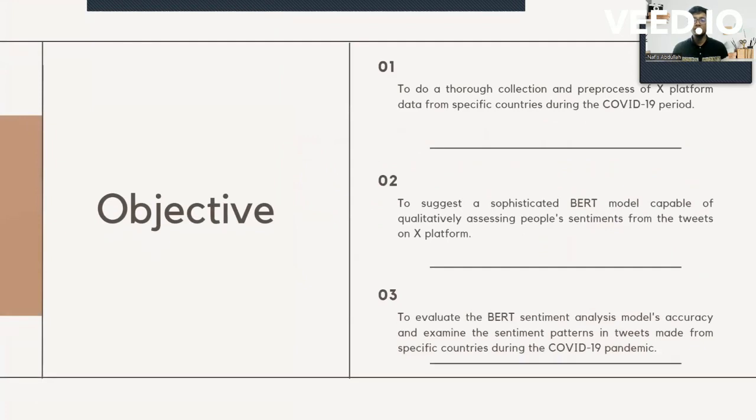So let's see the objectives. Number one is to do a thorough collection and pre-processing of X platform data from specific countries during the COVID-19 period. The second objective is to suggest a sophisticated BERT model capable of qualitatively assessing people's sentiments from the tweets on the X platform. And number three is to evaluate the BERT sentiment analysis model's accuracy and examine the sentiment patterns in tweets made from specific countries during the COVID-19 pandemic.